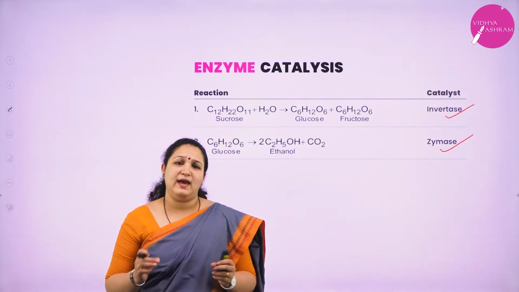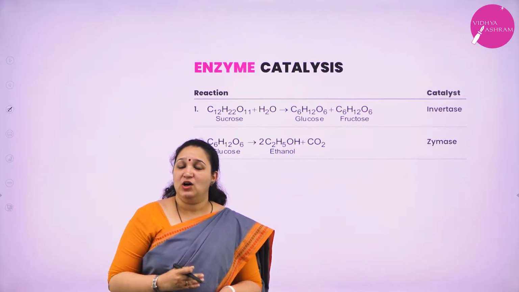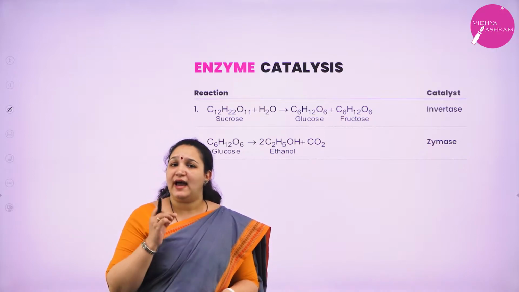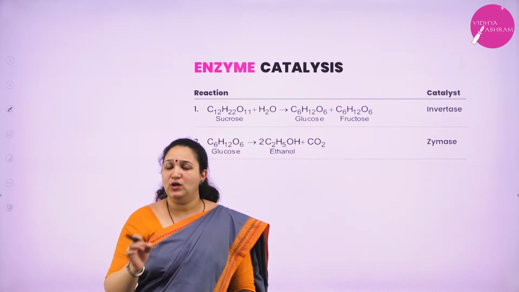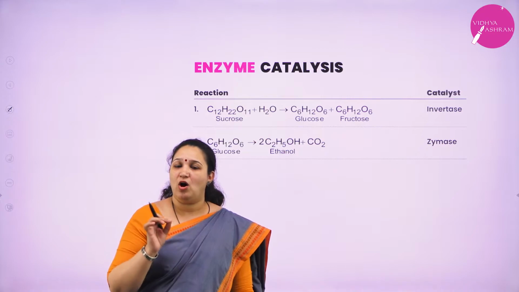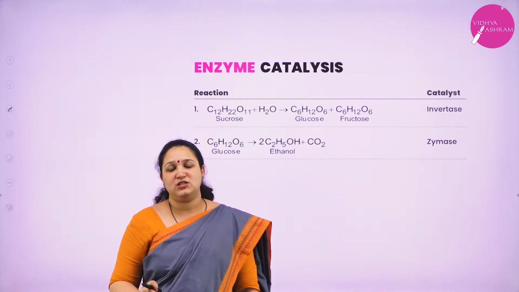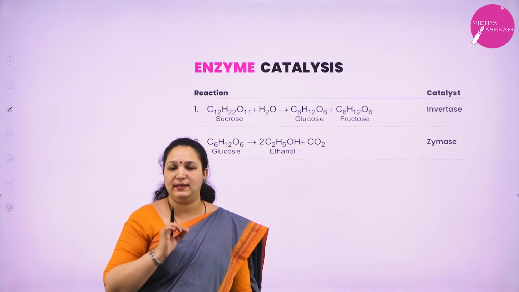What do you mean by enzyme? Enzymes are called biochemical catalysts. An enzyme is a nitrogenous macromolecule produced by a living organism to catalyze the physiological reactions happening within it.